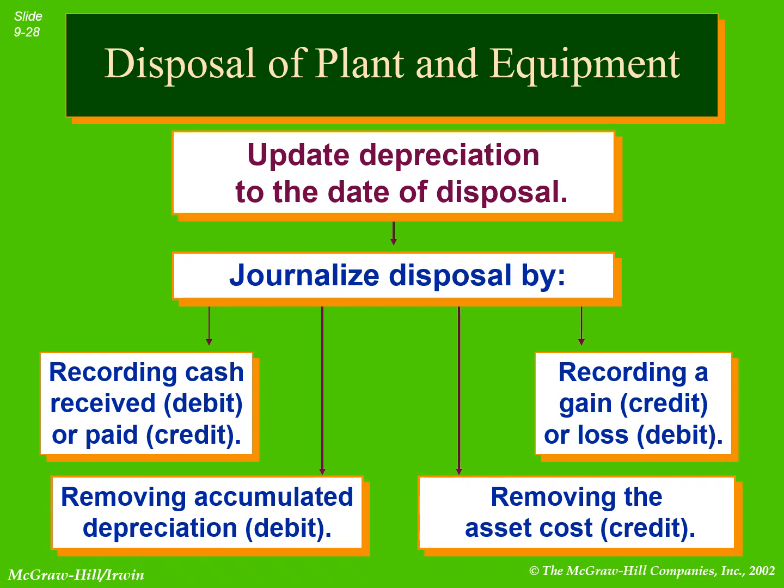Now comes the disposal of plant and equipment. Disposal means we dispose of, we sell some asset. When we sell some asset, we will receive the cash. It means cash would be debit. Receiving cash is debit, and if cash is paid, it means credit.